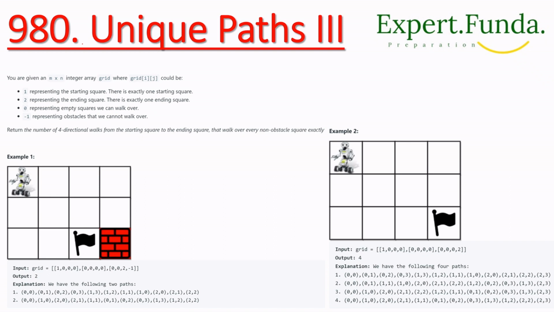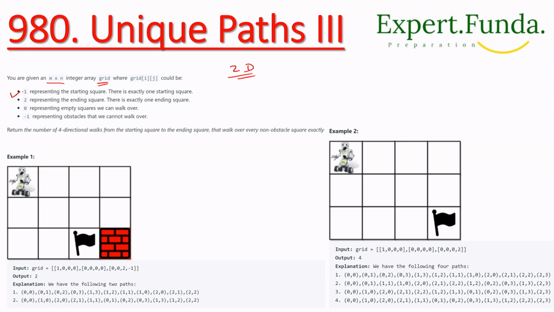So today's question is 980, Unique Paths III, and let's begin with the question. The question says that we are given an m cross n integer array known as grid, where grid[i][j] could be what? Because grid is m cross n, that is a 2D array, you can say. That's the first thing we have been given.